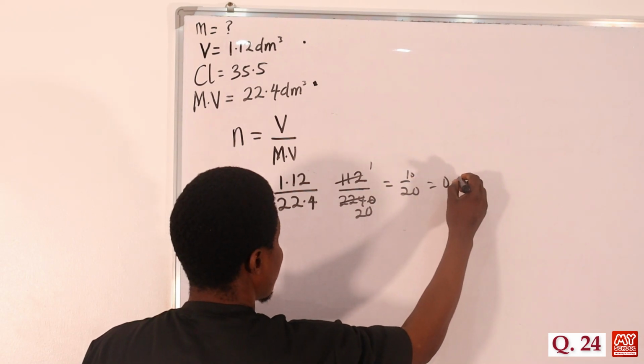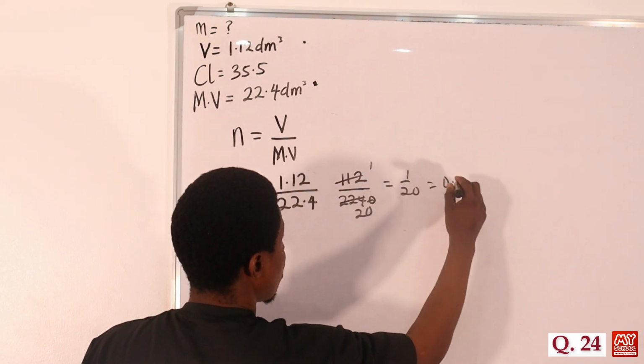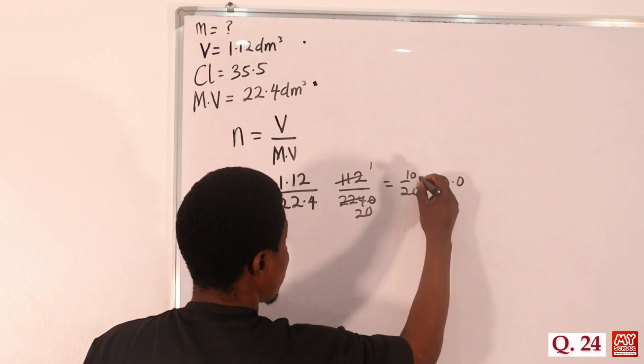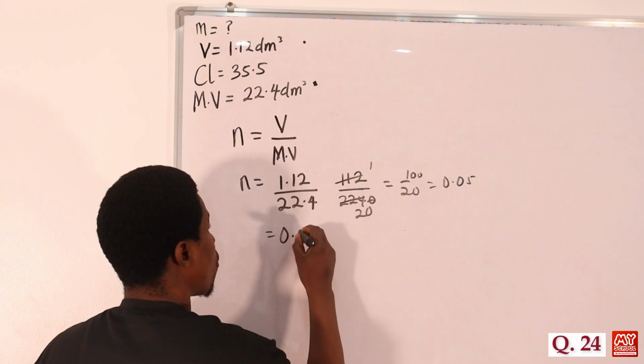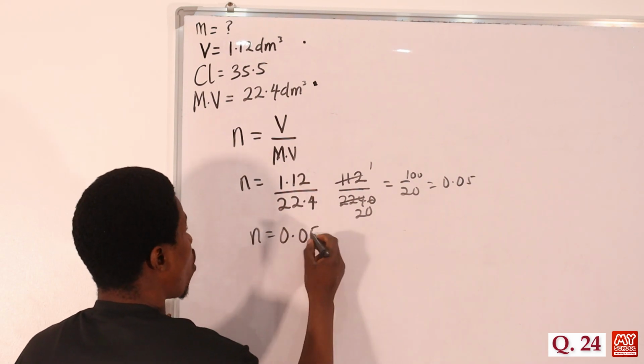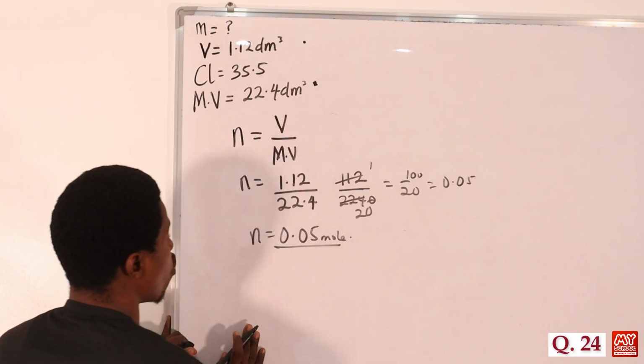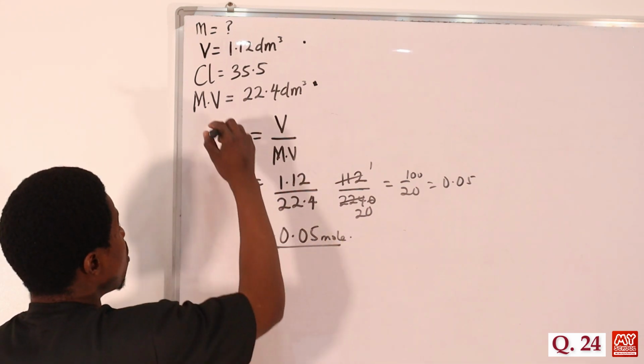Had the 0 here. That is 0. 0 point we had this here. That's 0. Had 10. That's 0. Then we had 0. That's 5. So 0 point. So that's 0.05. So number of moles of this will be 0.05 what? Mole. Now that we have the number of mole to be 0.05 mole, and we know that between number of